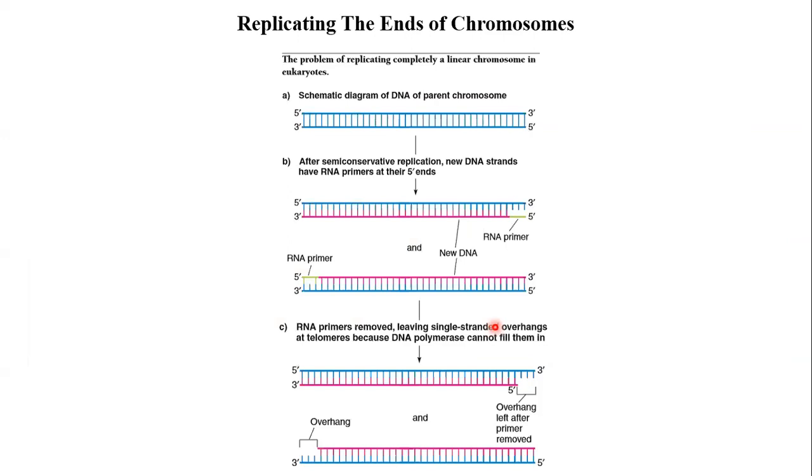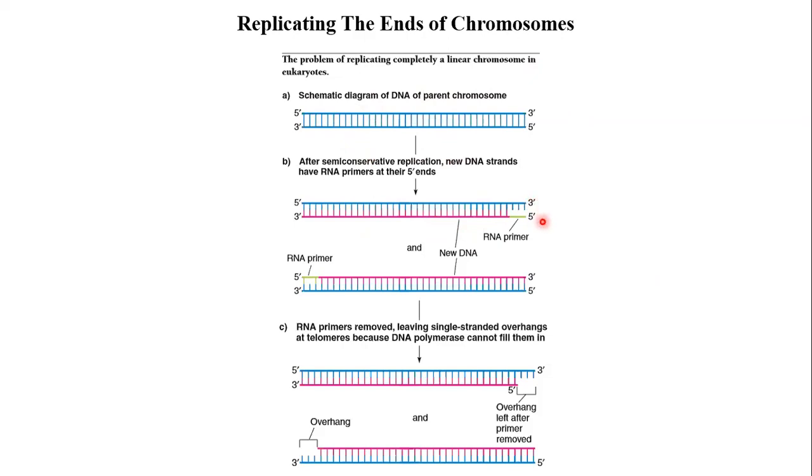But there is a problem at the end of chromosomes, so the end of DNA. And this is our next part, how the ends of the chromosomes are replicated. In this diagram, look at this A diagram. In this, blue is the template strand or the parent chromosome, and pink will be the new one. You can see there is 5' to 3' end and 3' to 5'. In the B diagram, you can see that new DNA is getting synthesized. Here we will go from right to left. If we go from right to left, the upper strand, the template, is in 3' to 5' direction.